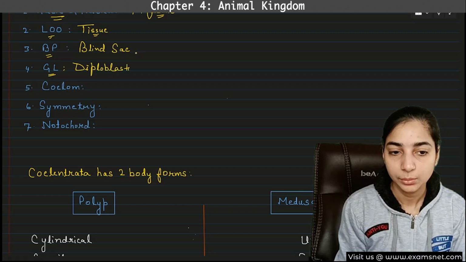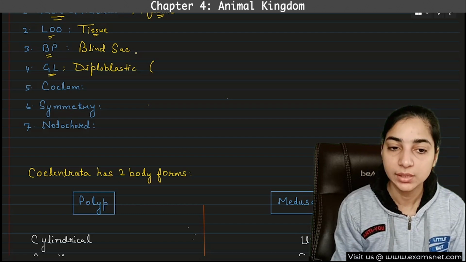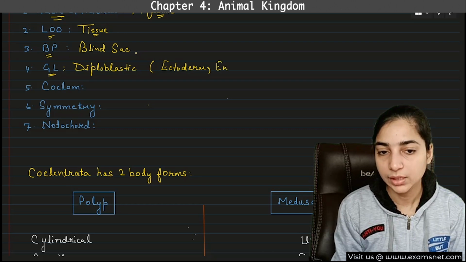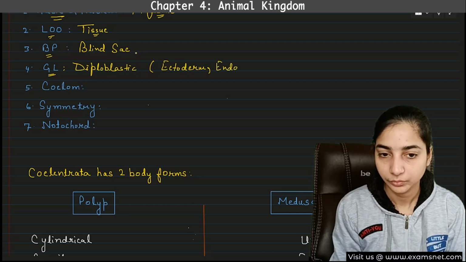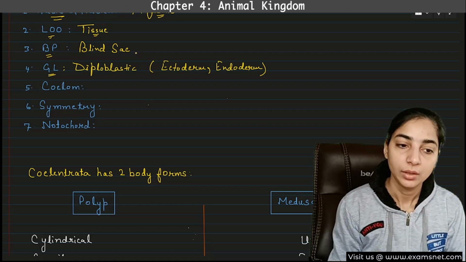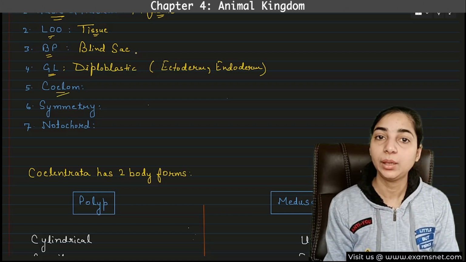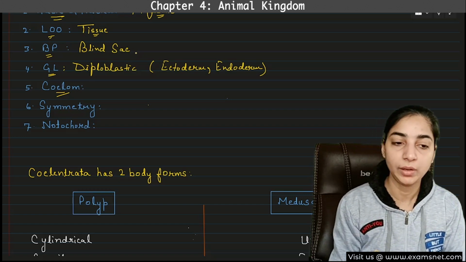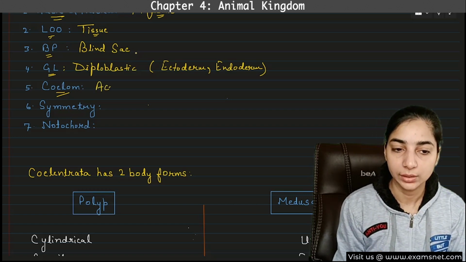The outer one is ectoderm, and the inner one is endoderm. There is no mesoderm. So ectoderm and endoderm are present, so they are diploblastic. What about coelom? Coelom is made up by the splitting of the mesoderm. Here there is no mesoderm, so no coelom will be found. So these are acoelomate.